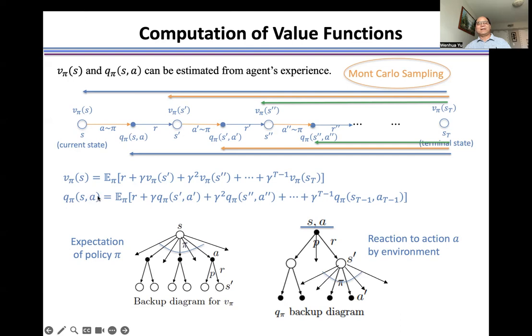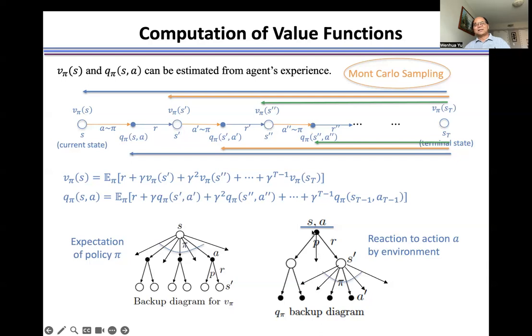In a similar way, we calculate the action state value function for each trajectory. The expectation means that under this policy we have so many possible trajectories, so we calculate the average over them to get the expectation under policy pi.